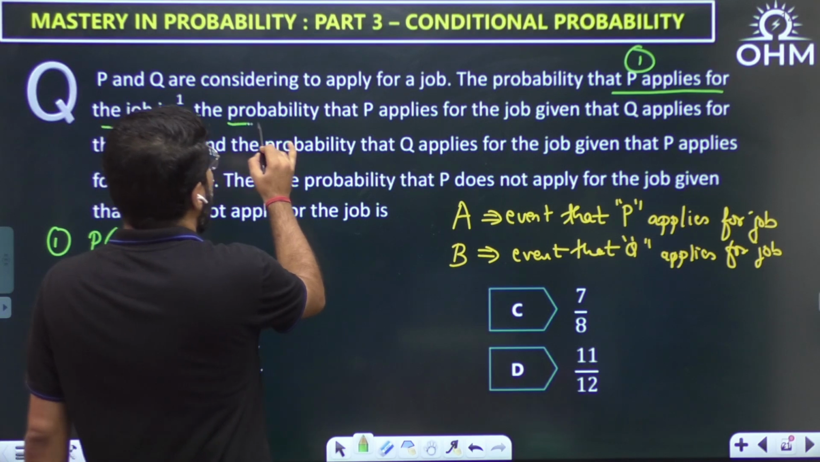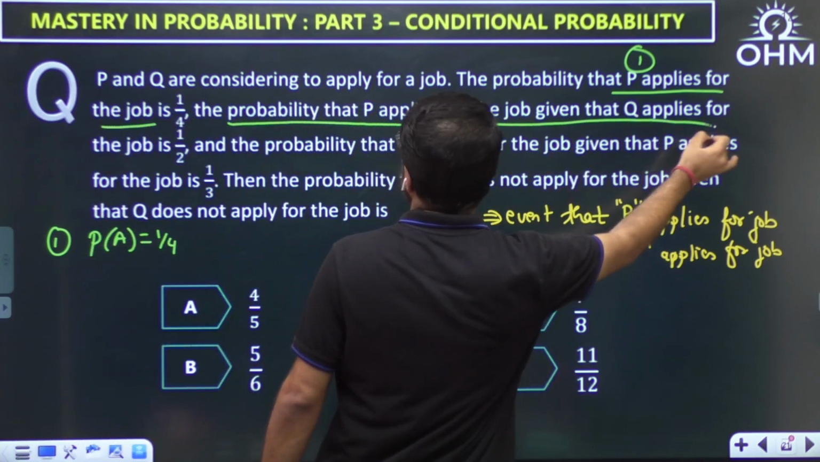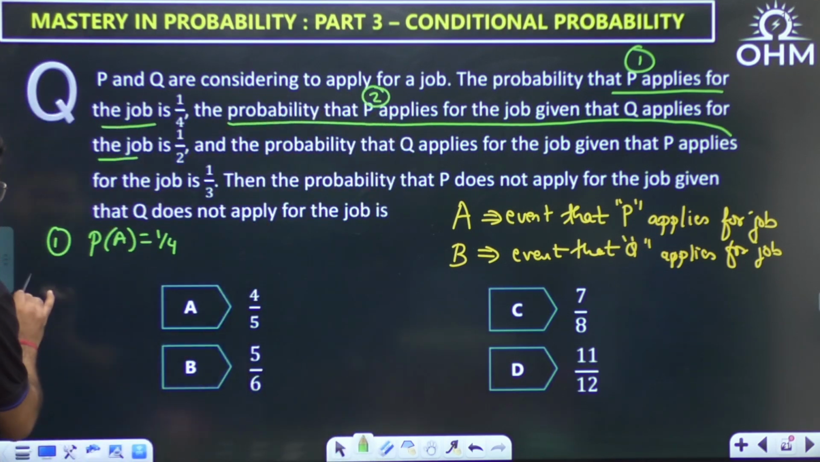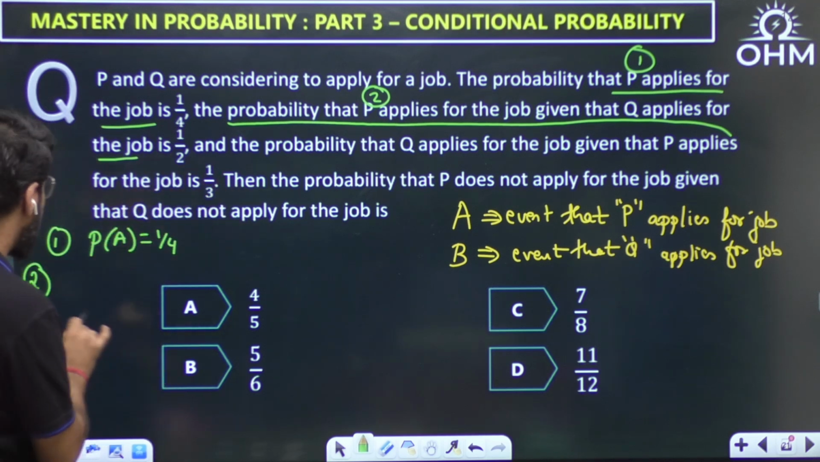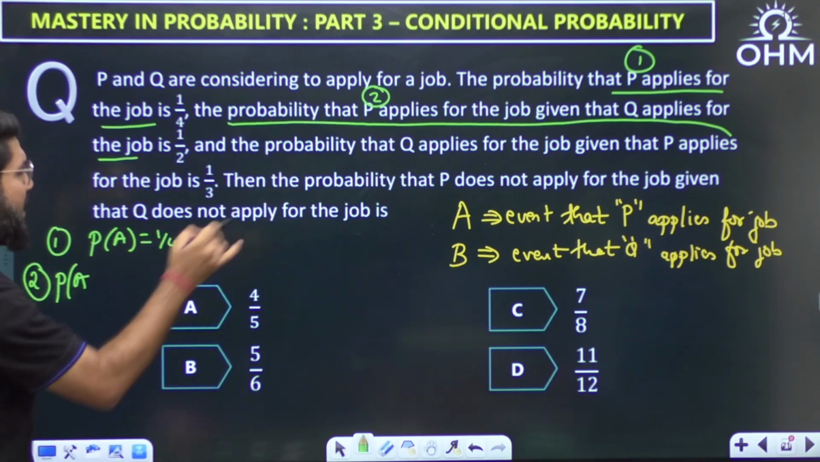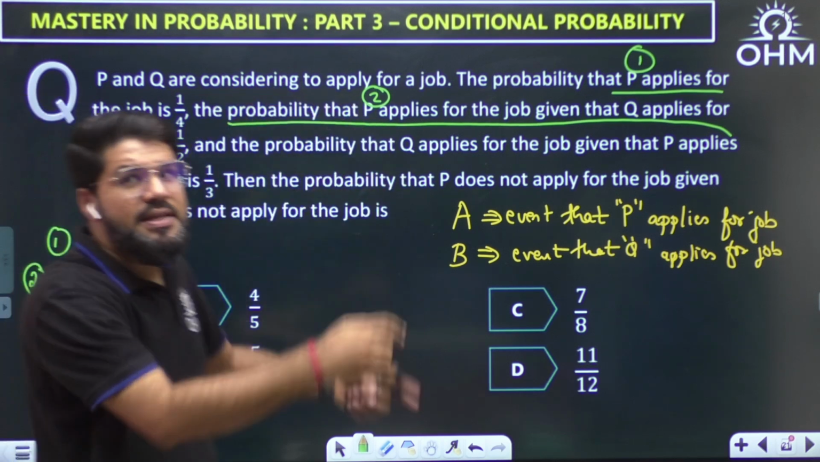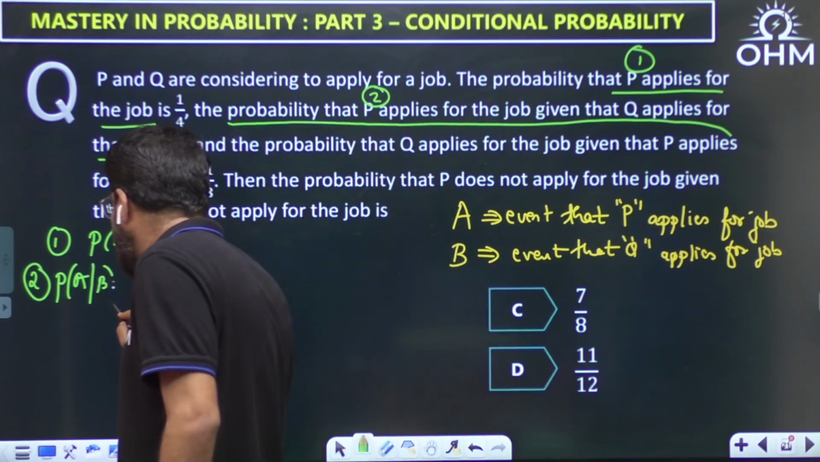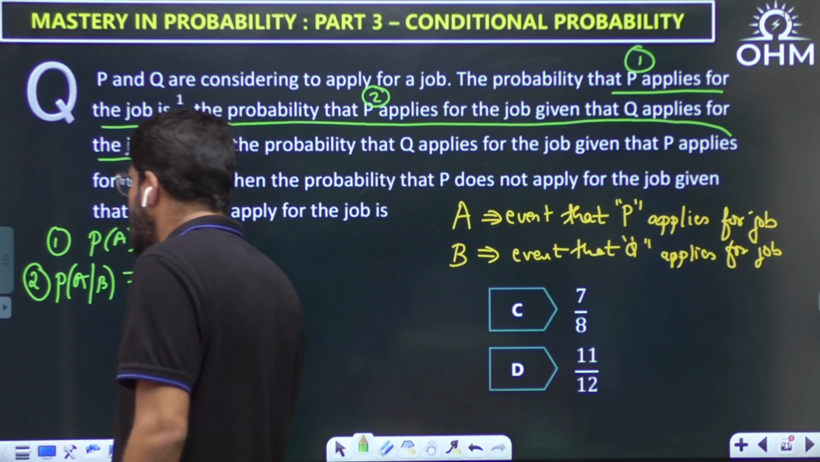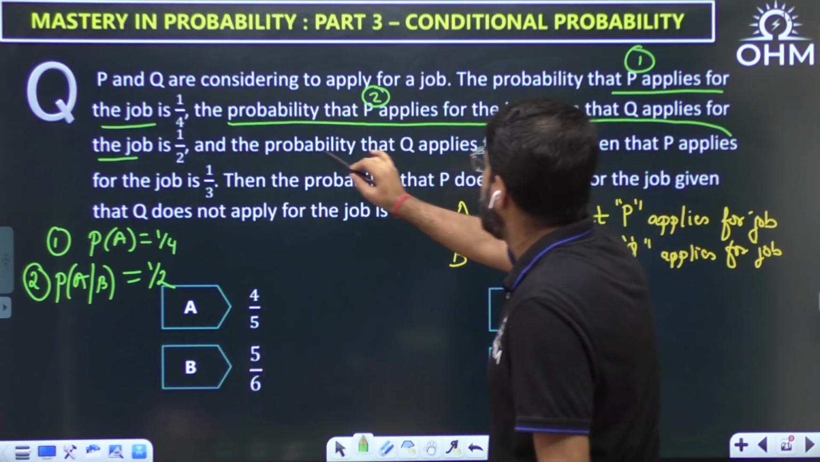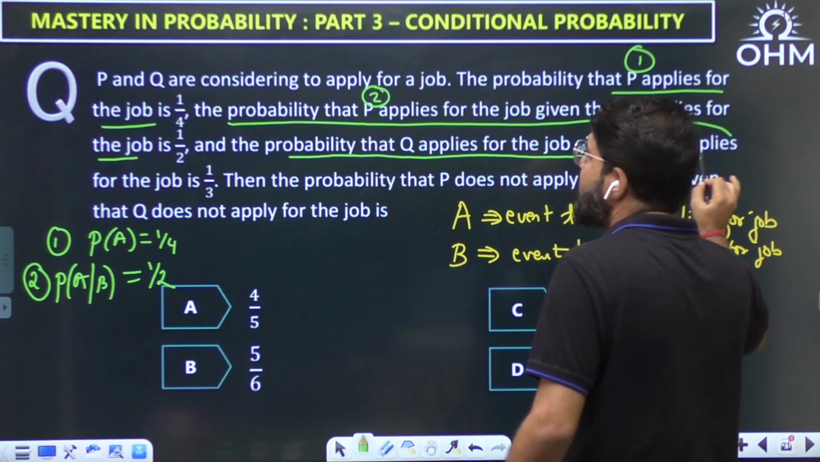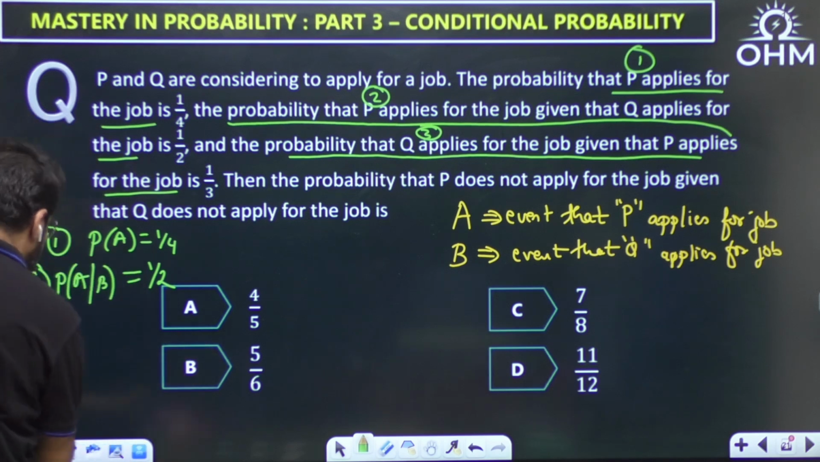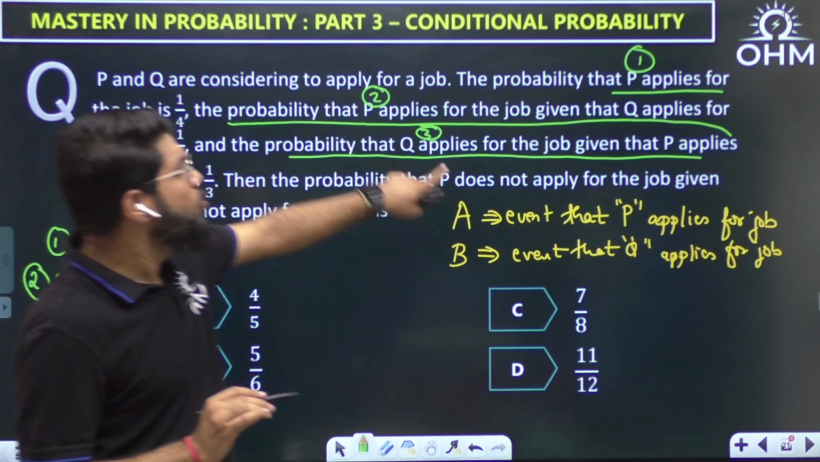Now, next statement, number 2: probability that P applies for the job given that Q applies for the job. I'll write it here separately. Probability that P applies, given that Q applies. Q applies means B. So given the event B, probability of A is 1 by 2. Next, probability that Q applies for the job given that P applies, reverse. Suppose this is number third. I will write it here: probability that Q applies, dear.